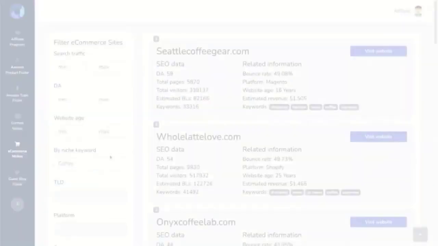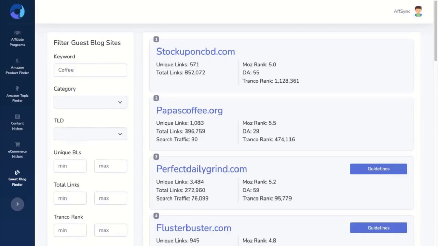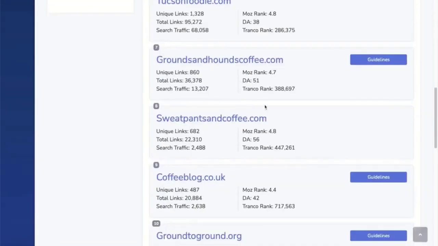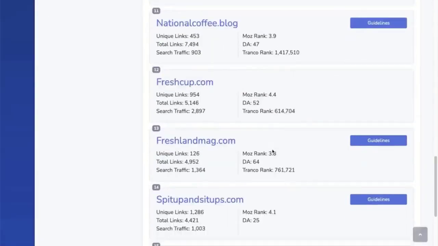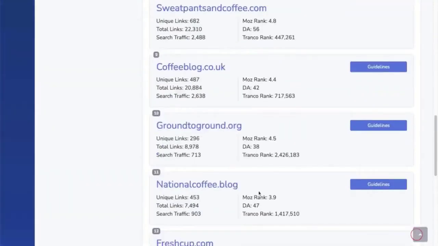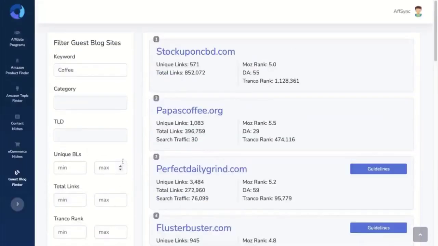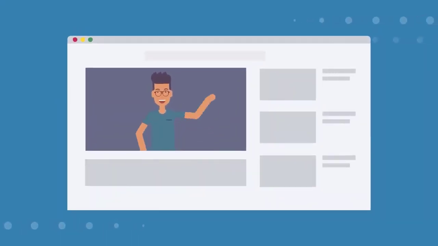Guest Blog Finder. Links are a major search engine ranking factor. Guest blogging is one of the most effective link building strategies, if done properly, of course. Search for the word coffee on the Guest Blog Finder tool, and you'll find 24 blogs only related to coffee that allow guest blog posts on their blog. Amazing, right? Imagine you can do this with any keyword.